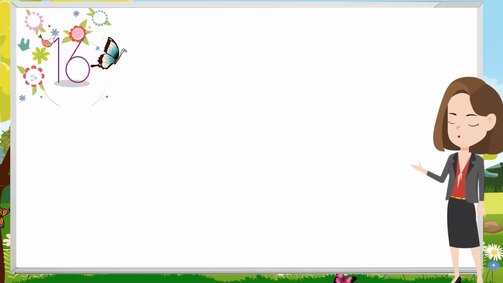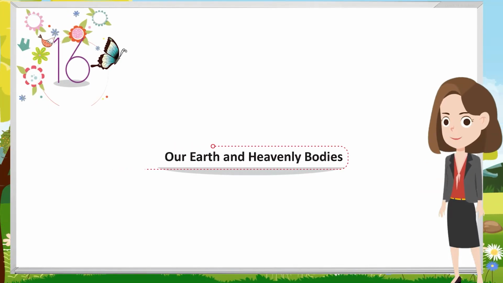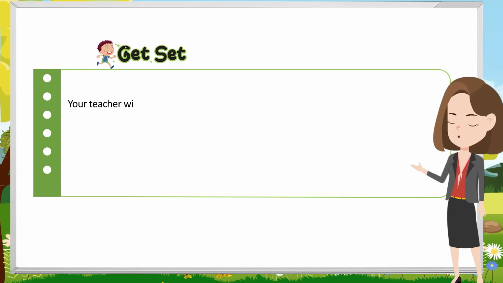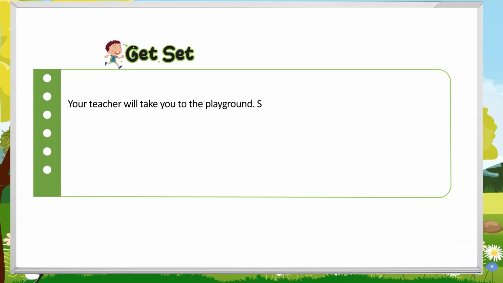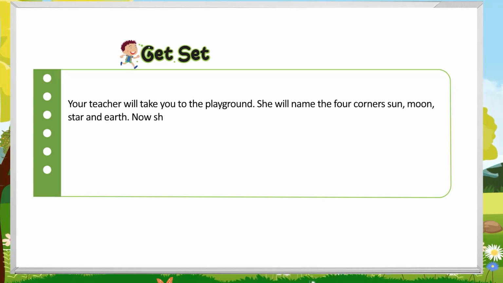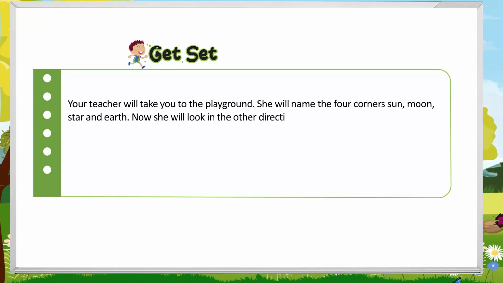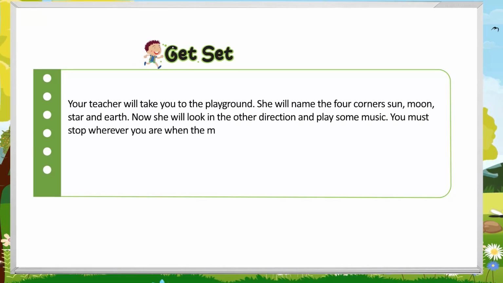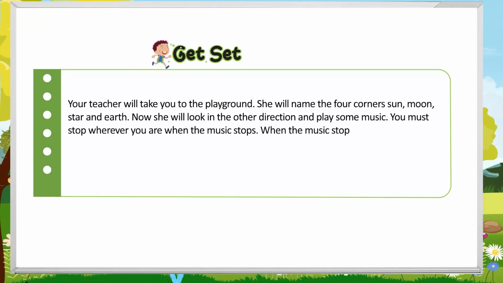Chapter 16. Our Earth and Heavenly Bodies. Get set. Your teacher will take you to the playground. She will name the four corners Sun, Moon, Star and Earth. Now she will look in the other direction and play some music. You must stop wherever you are when the music stops.